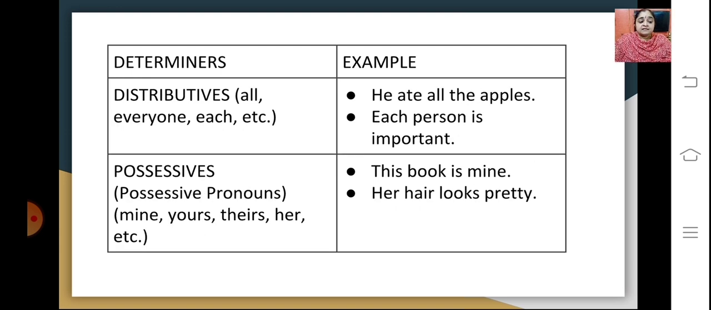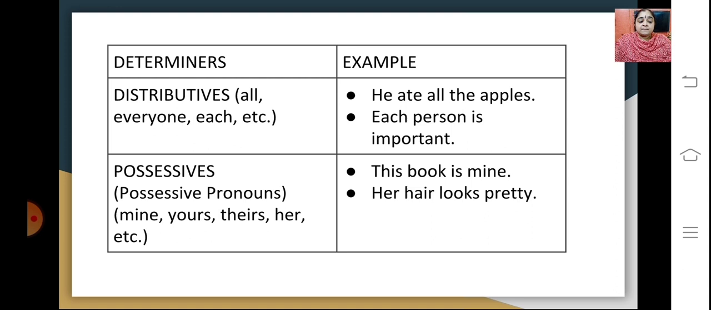The next kind is distributives, where you have distribution quality like all, everyone, each. The example out here is: he ate all the apples. So all becomes the distributor, that he ate everything. And each person is important. So again a distributor, each and every person is important. So each is a determiner, as person becomes the noun out here.